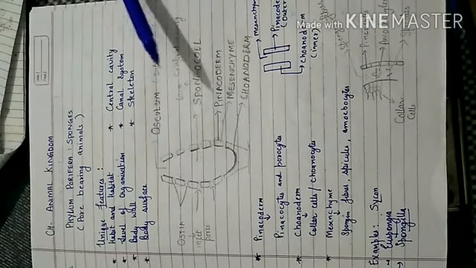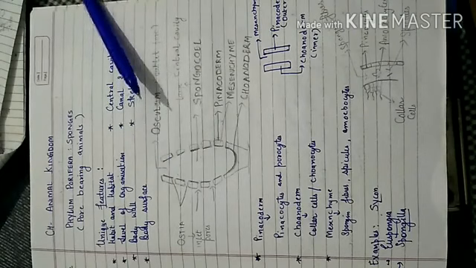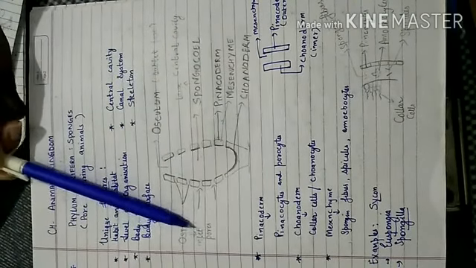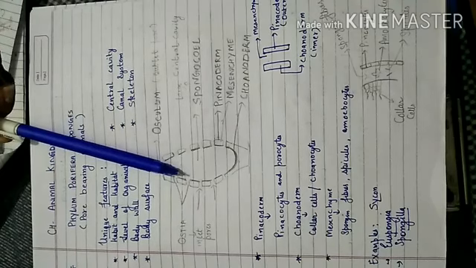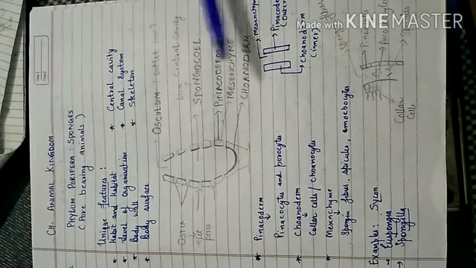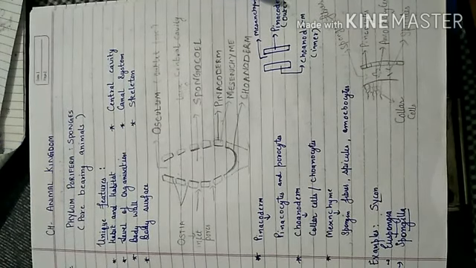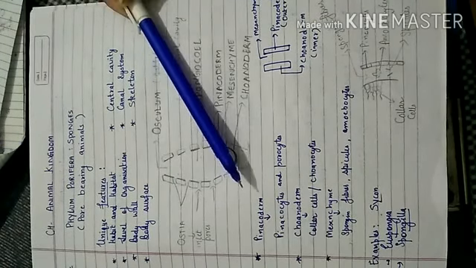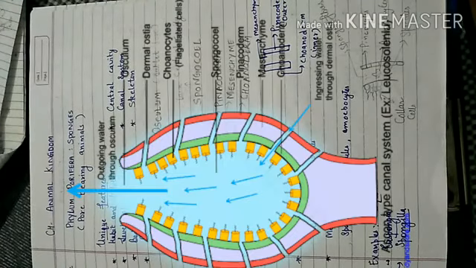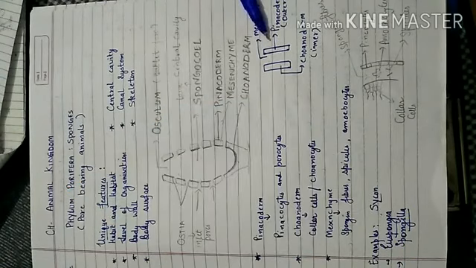So the canal system consists of a number of pores, that is ostia, and through this ostia water will enter. Now the question arises, how will the water enter? Let us see. The pinacoderm, that is the outermost layer, is formed of two types of cells, that is pinacocytes and porocytes. The pinacocytes form the outer covering of the sponge.